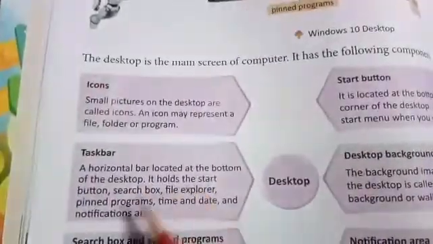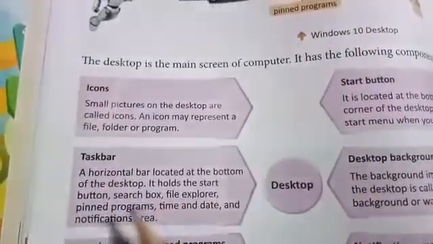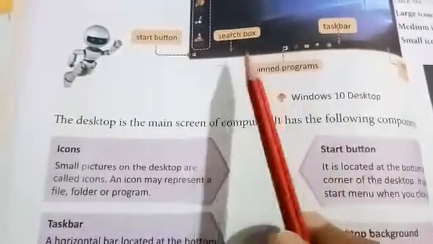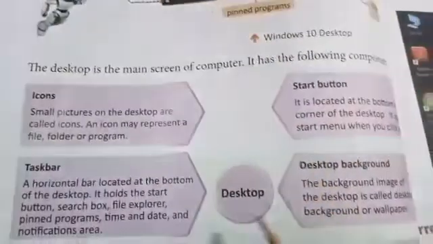Taskbar: a horizontal bar located at the bottom of the desktop. It holds the start button, search box, file explorer, pinned programs, time and date, and notification area. So this is the taskbar, which is a long horizontal bar at the bottom.